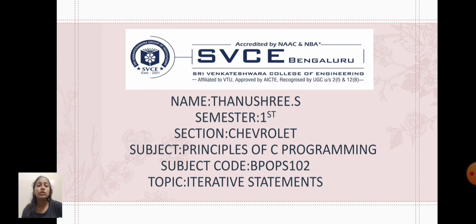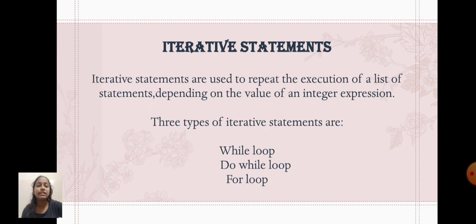Now I am going to explain about iterative statements. Iterative statements are used to repeat the execution of a list of statements depending on the value of an integer expression. There are three types of iterative statements: while loop, do while loop, and for loop.